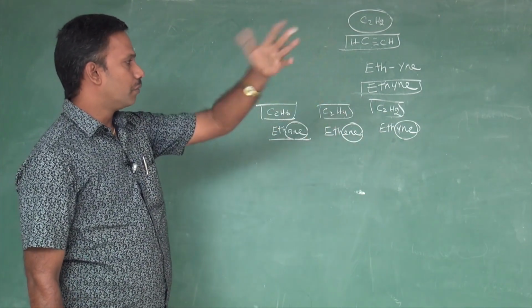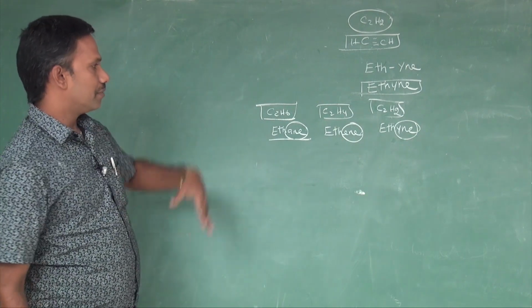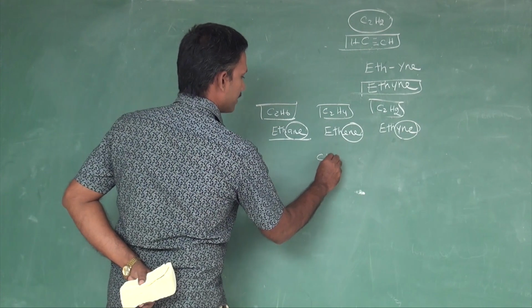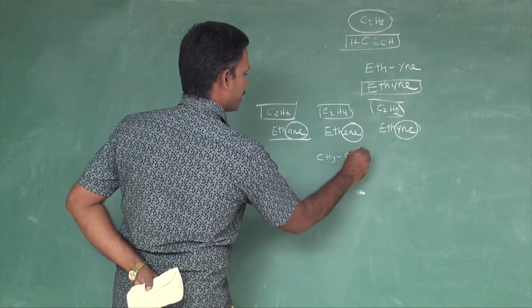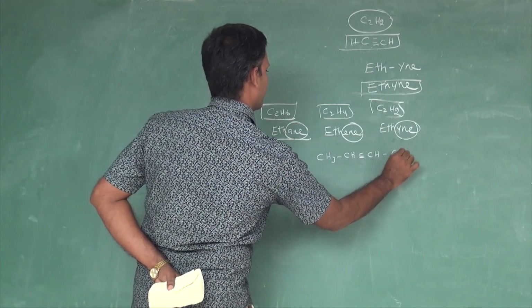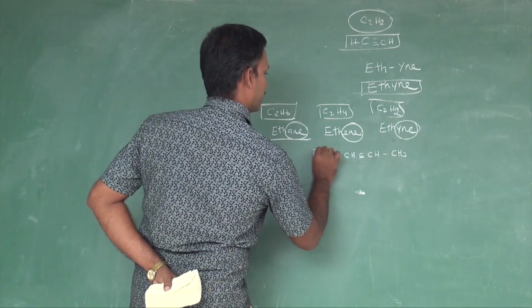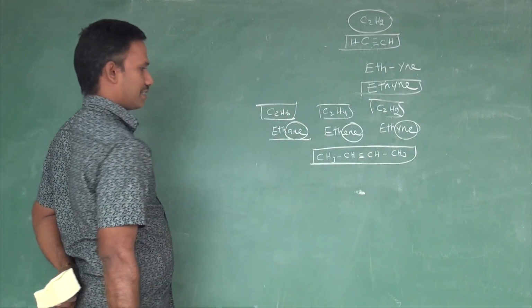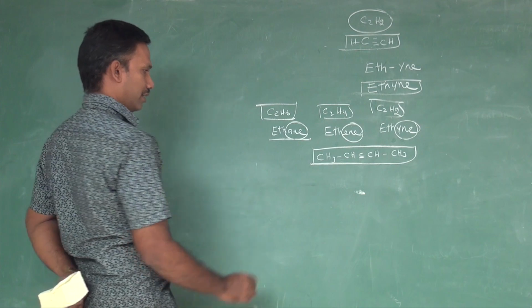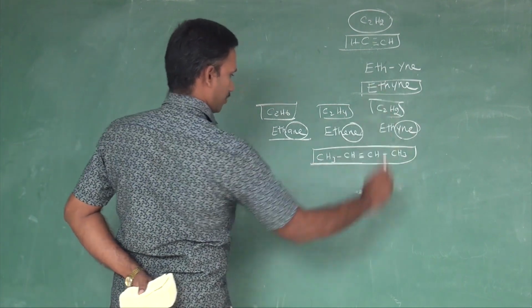This is the way to name the hydrocarbons. One more example for alkyne: CH3, CH, triple bond, CH, CH3. What is the systematic analysis to name this? You need to find the root word. First number the carbons: 1, 2, 3, 4.